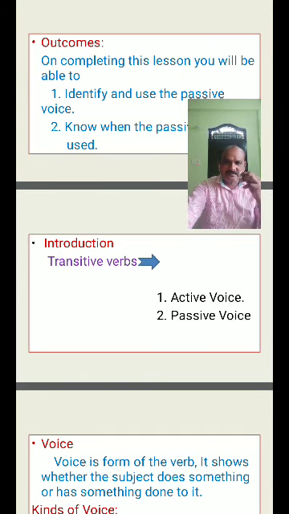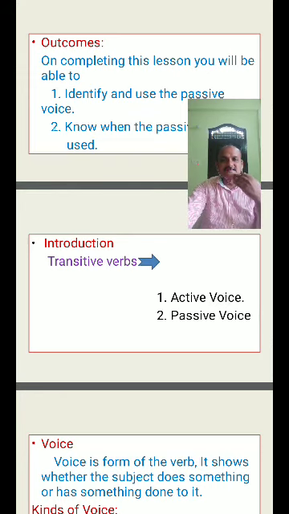Here in the English language, transitive verbs can be used in active voice and passive voice. In active voice, the subject is the doer of the action, and in passive voice, the subject is the receiver or the affected agent of the action. Passive voice is preferred when the doer of the action is not important or not known.